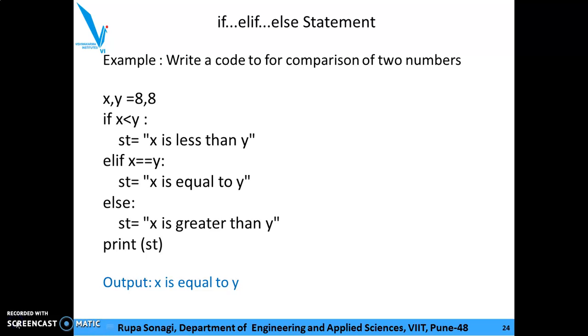Here we will take one more example. Write a code for comparison of two numbers. Now previous example, x and y both are 8. If x is less than y, st is equal to x is less than y. If x equal to y, colon st is equal to x is equal to y. Else means obviously the x is greater than y and then print st. Now this is if, elif and else.